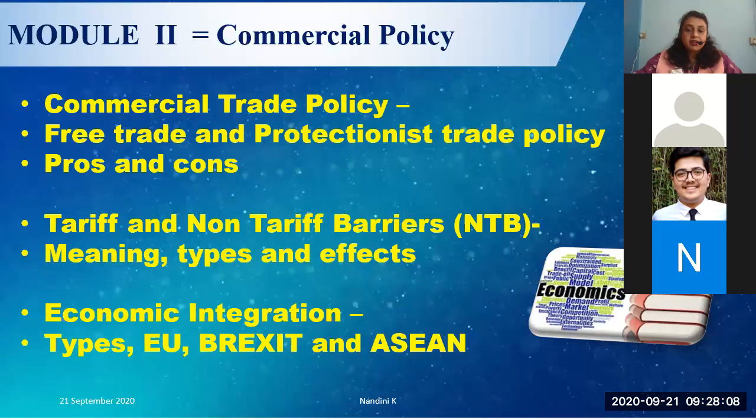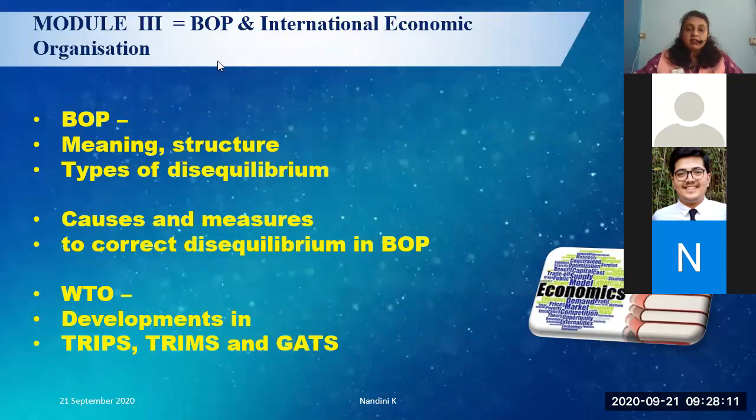Right. Then we go to module 3, balance of payment and international economic organization. Under balance of payment, always remember the meaning of balance of payment. There is a balance of payment statement that has to always balance. A surplus in balance of payment is rare.